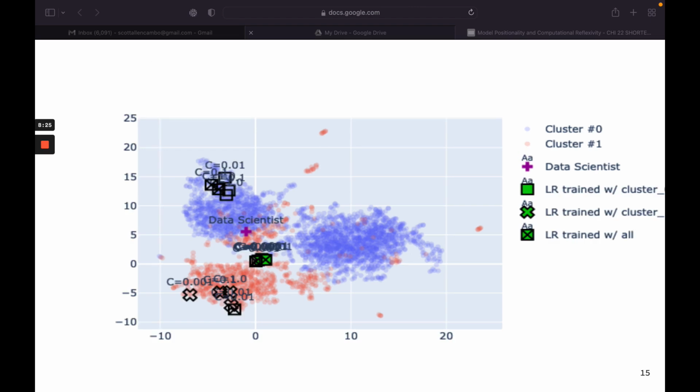I also trained a variety of logistic regression models with different regularization parameters and training data from one cluster, the other, or both. Most of the models had nearly negligible differences in terms of test accuracy on a held-out dataset, but we can see that the fingerprints, based on their predictions, have a lot of variability in which annotators they align best with when it comes to predictions.